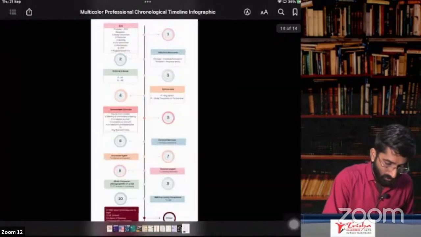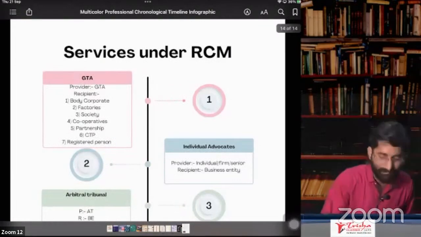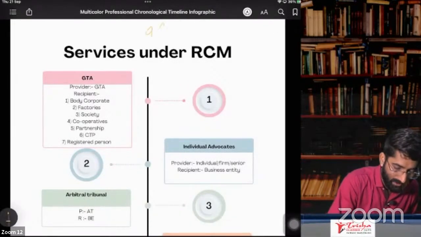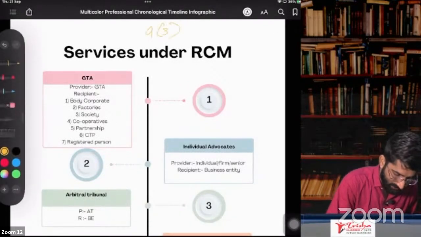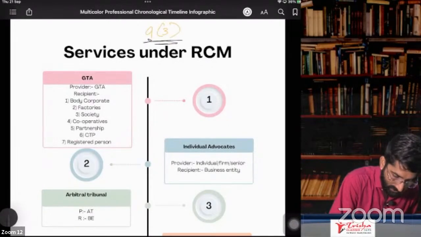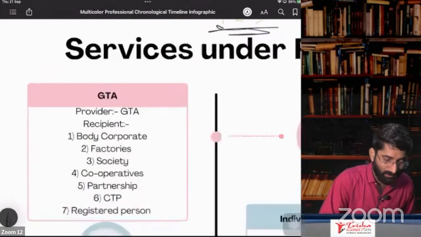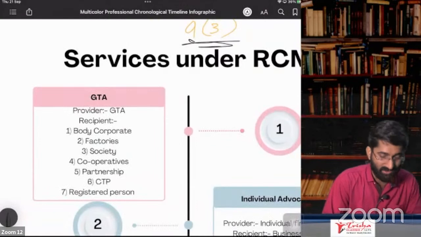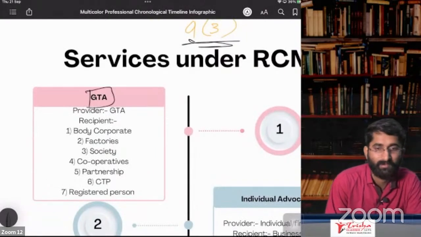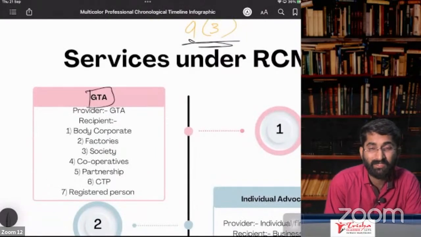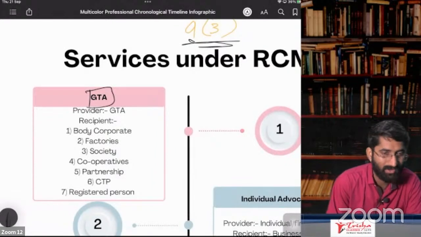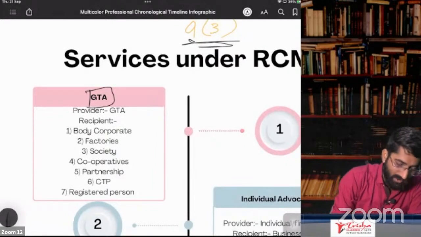Okay. So now we will discuss RCM, especially for services. It is the Act of section number 9, subsection 3. So the first one is GTA. What is GTA? Not the game, Goods Transport Agency. GTA services. So who is the provider of the service? GTA. Who is the recipient of the service?